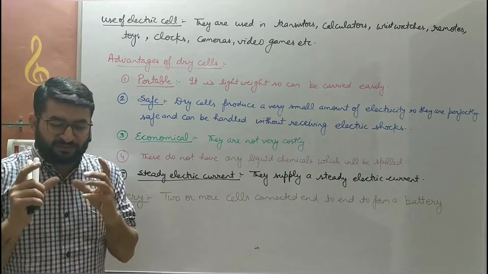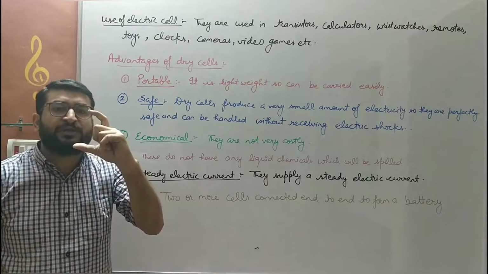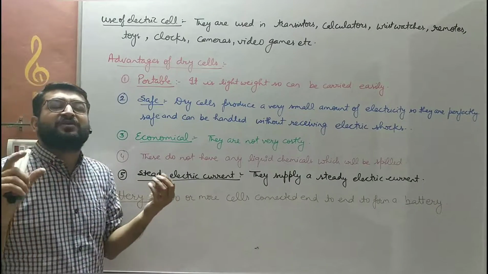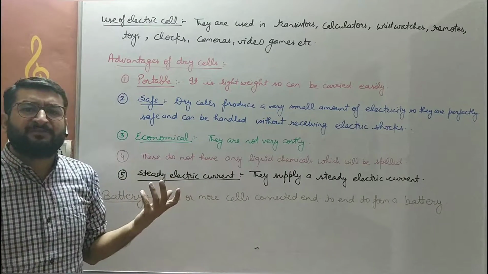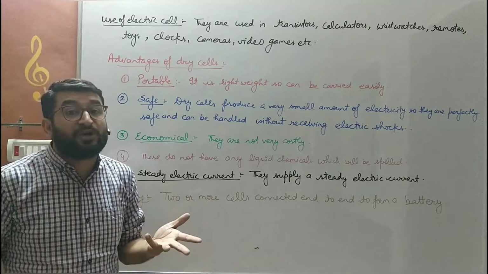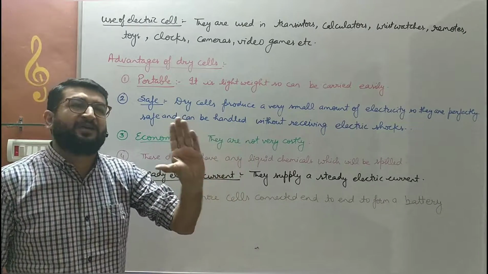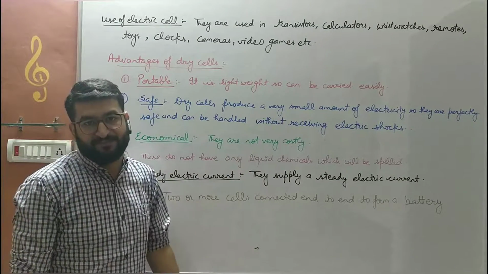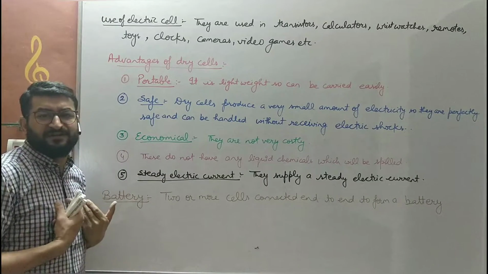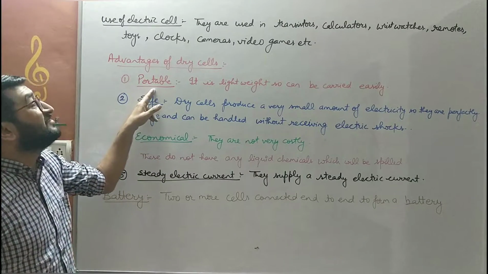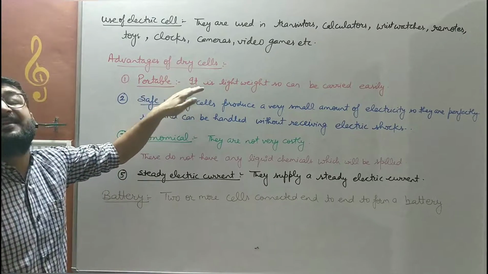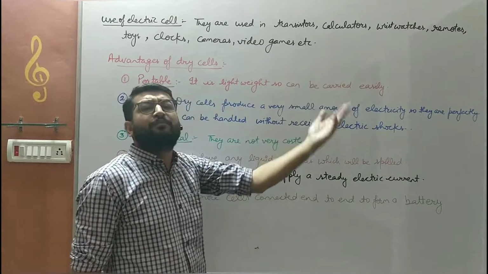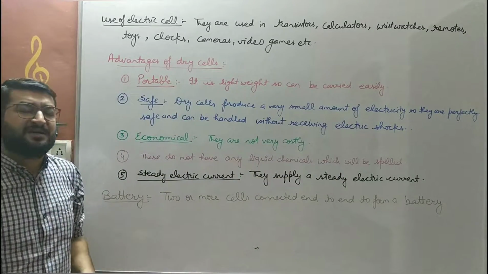Children, a dry cell is very light and very small, so we can easily carry it with us. And whenever we can carry a thing, that is referred to as portable. For example, desktop computers are non-portable, they remain confined to one place at our home, in one room. Whereas laptops are portable computers. We can easily carry them with ourselves. Likewise, the dry cells are portable. That is, they are very lightweight and very small in size, so they can be easily carried, or we can say they are portable. The second is, they are safe.